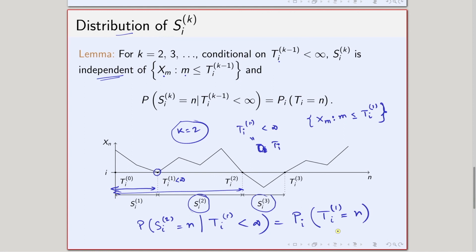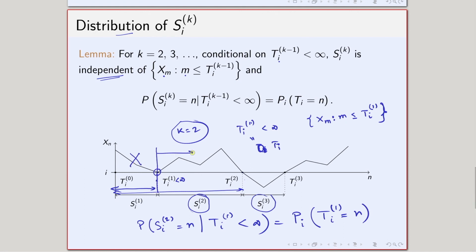What does this mean? This means that if I know this one is finite, then the distribution of this one is the same as if I am now starting from i and, for the first time, visiting the state i.